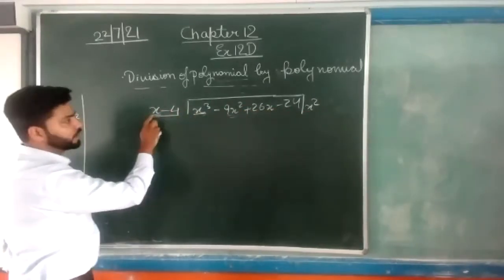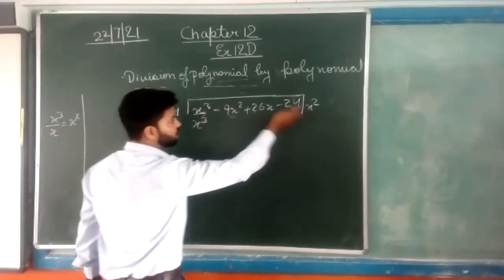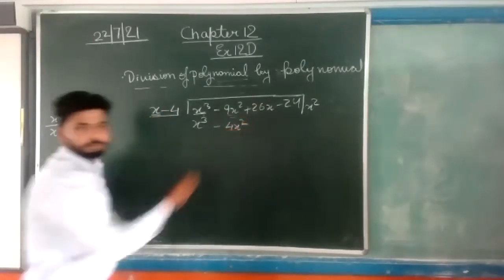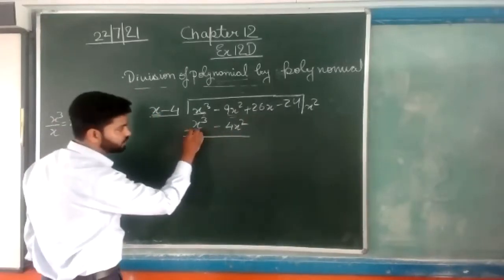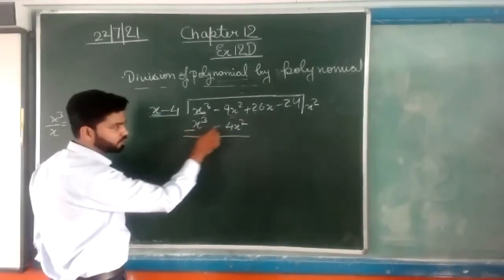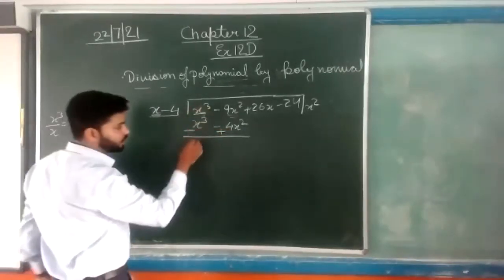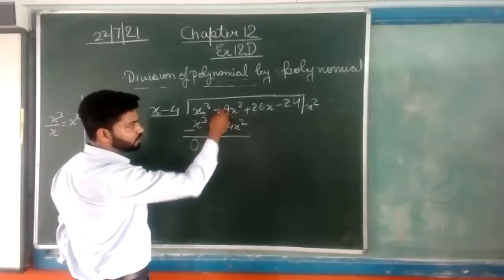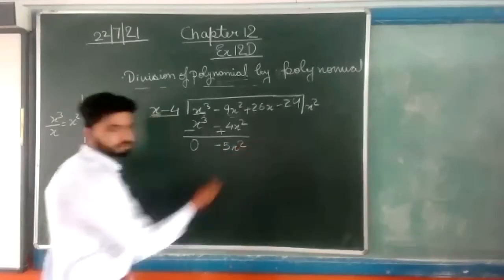x square into x, that will become x cube. Minus 4 into x square, minus 4x square. So we will write minus 4x square here. Okay. Now we will subtract, so change the sign. If it is positive, it becomes negative, and if negative, it becomes positive. It will cancel, 0 will be here. 4x square minus 9x square becomes minus 5x square.